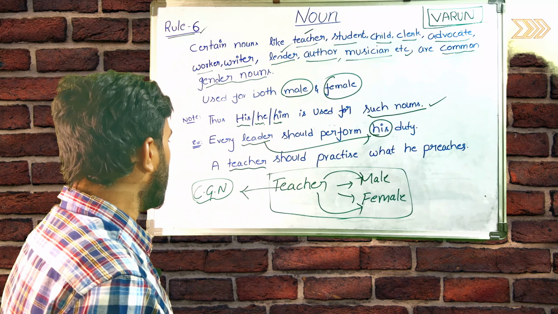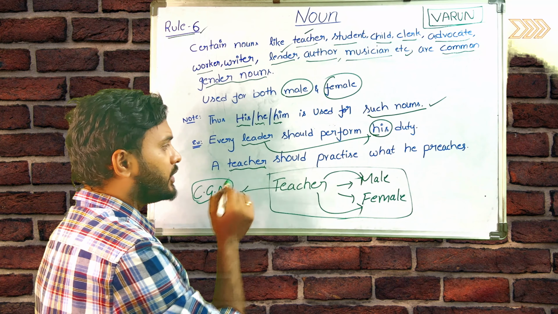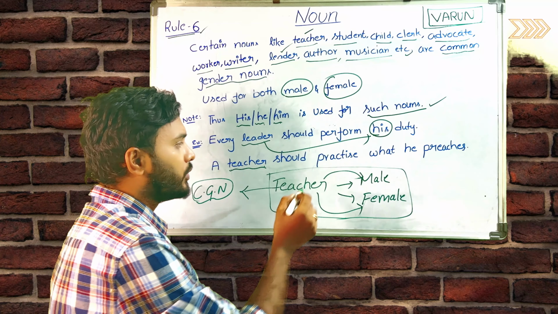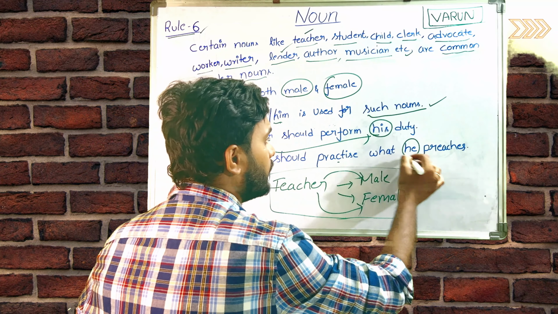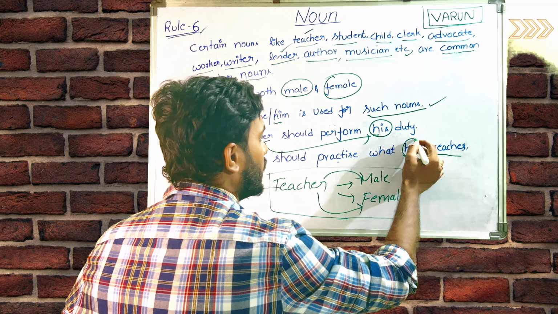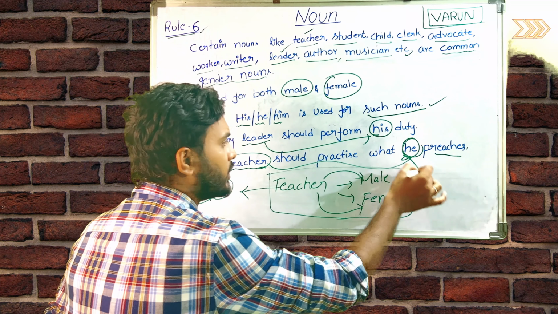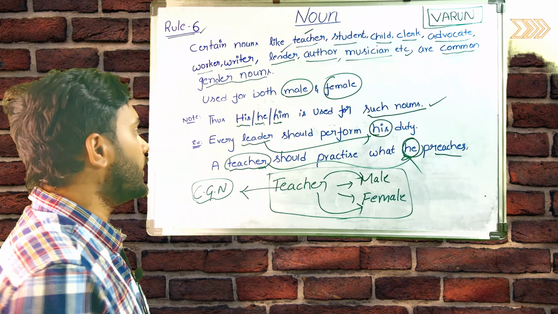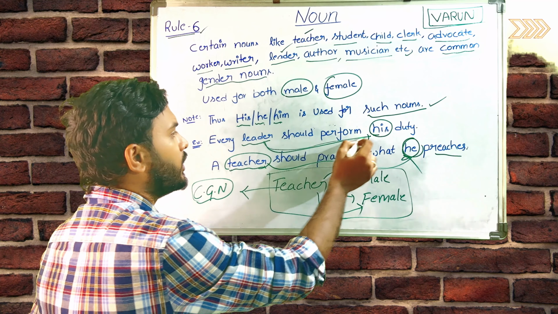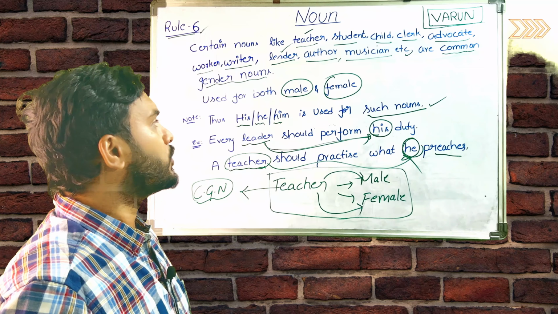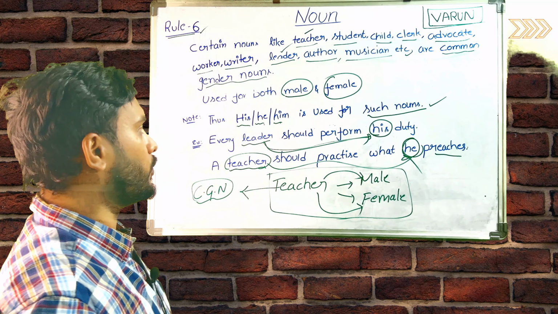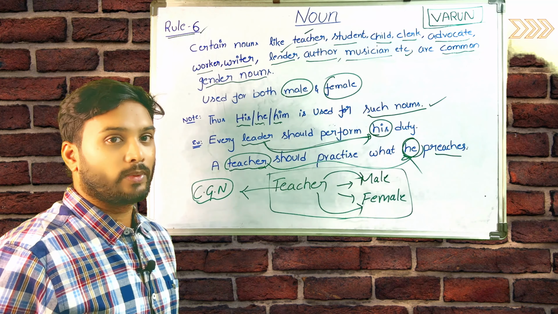Same here, a teacher should practice what he preaches. Here you can see this is a teacher, and with teacher we have used he. In the same way, here we have used leader, so we should have his. So these are the common gender nouns. This talks about rule number 6.